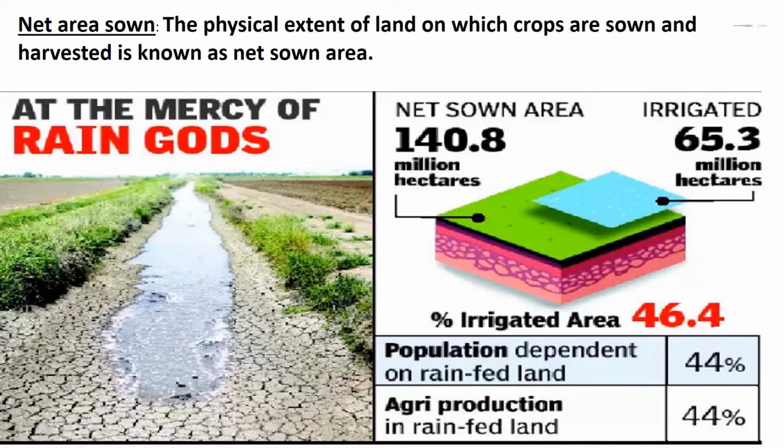Next, net sown area. The physical extent of land on which crops are sown and harvested is known as net sown area. In the given image, you can see net sown area is 140.8 million hectares, and irrigated area is 65.3 million hectares. Percentage irrigated area is 46.4, and population dependent on rain-fed land is 44%, and agricultural production in rain-fed land is 44%.